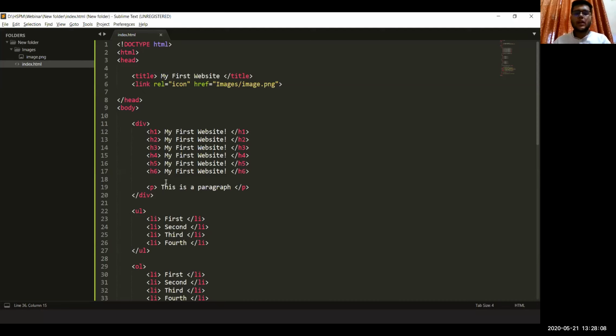Div is for creating a division of our HTML website. So whenever we want to club some of the elements that we use together for mainly styling purposes, we can use div, and we'll see the major role of this div in HTML, in CSS and Bootstrap.